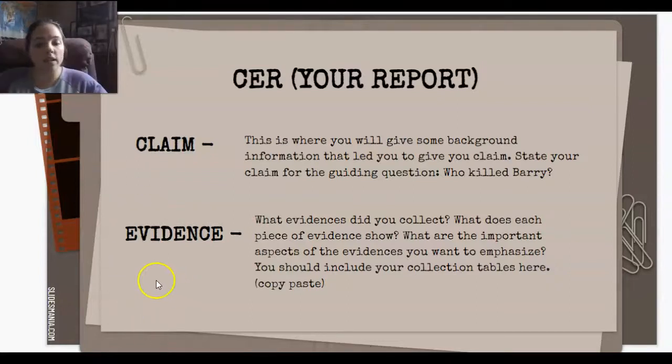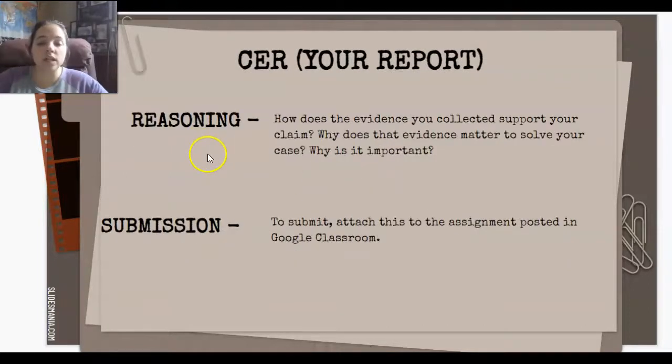Evidence. What evidences did you collect? What type of evidence did you collect? What does each piece of evidence show? What are the important aspects of the evidence you want to emphasize? Include collection tables here. It says that you don't need to. Reasoning. How does the evidence you collected support your claim? Why does that evidence matter to solve your case? Why is it important? And then last but not least, you're going to submit the attached assignment posted on Google Classroom.